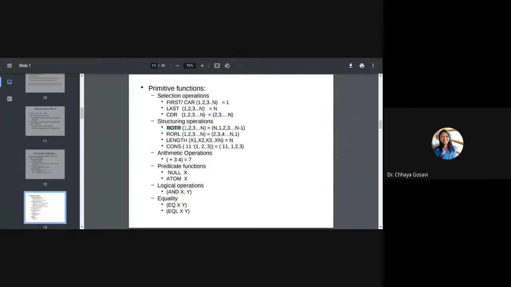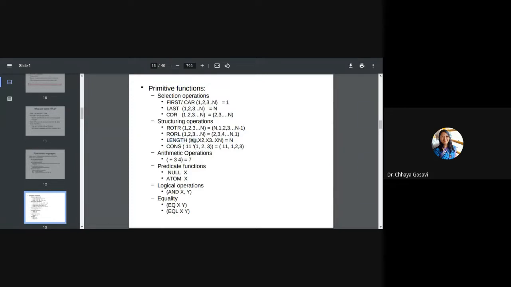Rotate R means we have to rotate this list towards the right-hand side. So the last element N will be shifted to the first position, and the list will be N, 1, 2, 3 up to n-1. You have to just shift the list to the right; it creates one space on the left-hand side, and the last element comes to the first position. When you perform rotate R, only one element at a time is shifted. Rotate left shifts the list to the left, so the first element comes to the last position, and the list will be 2, 3, 4 up to n, and then 1.